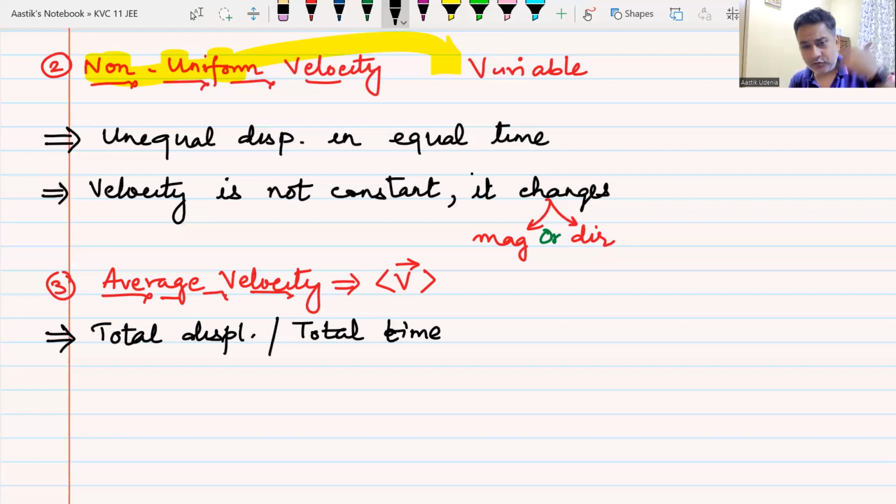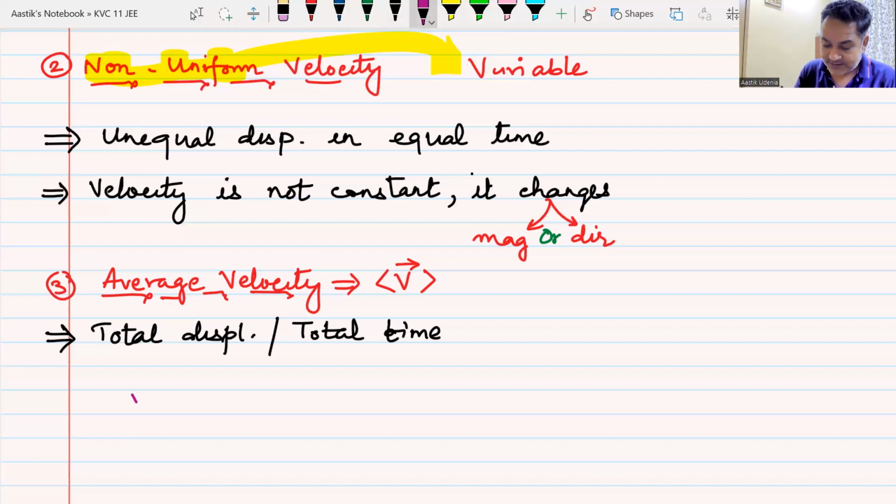You come from home to school, to center. You move in different ways. You move with different speeds. If I draw a straight line from your home to your school, that will be your displacement. Yes or no? And I divide it by the total time, I will end up with your average velocity. Do we understand this?